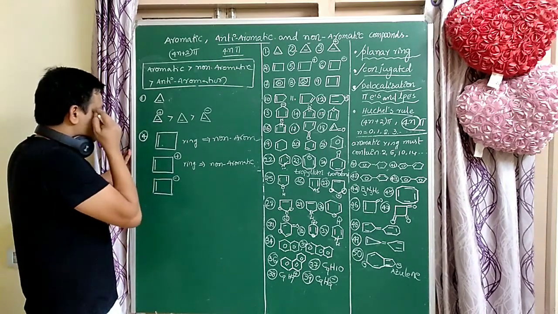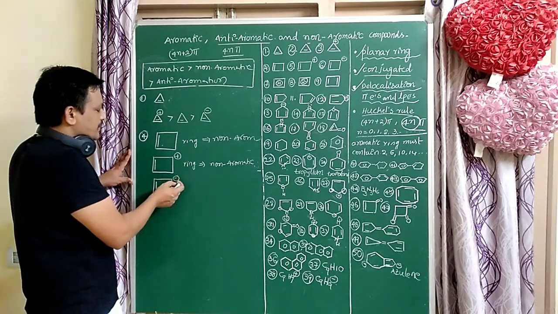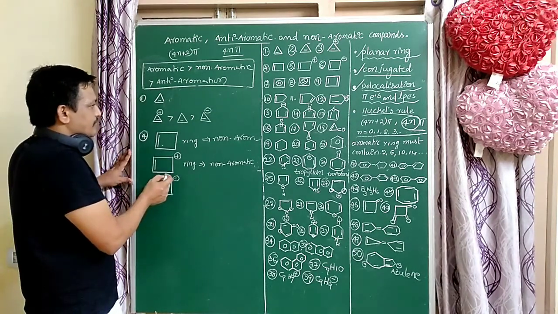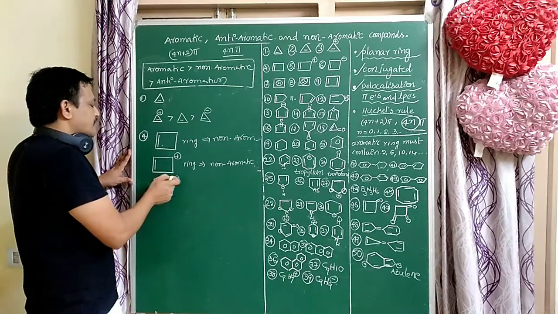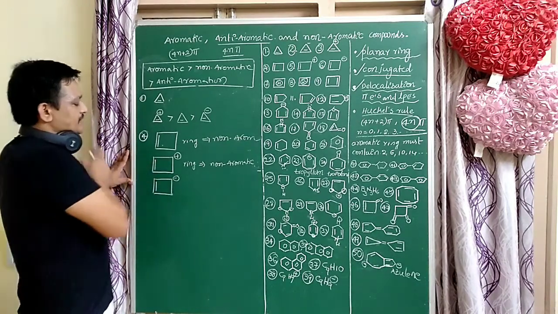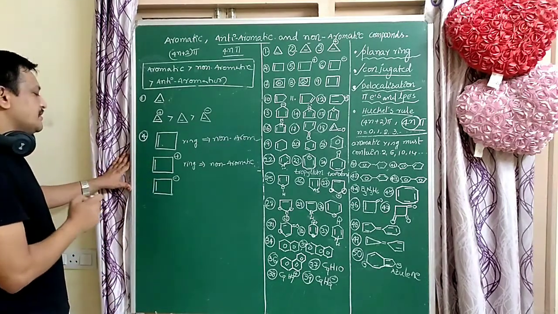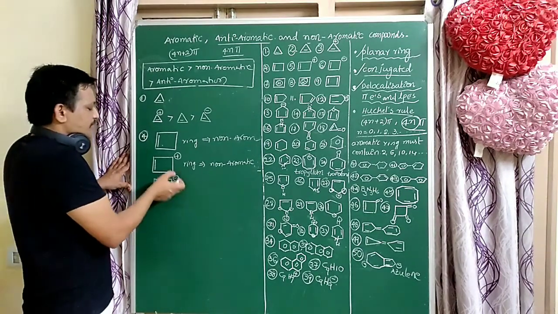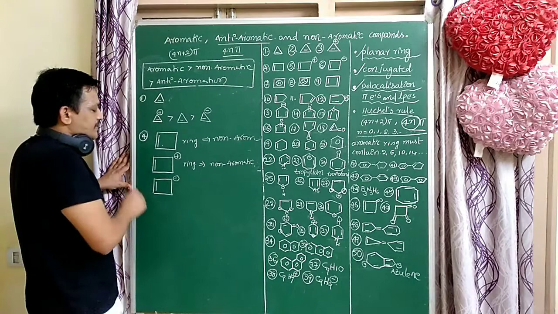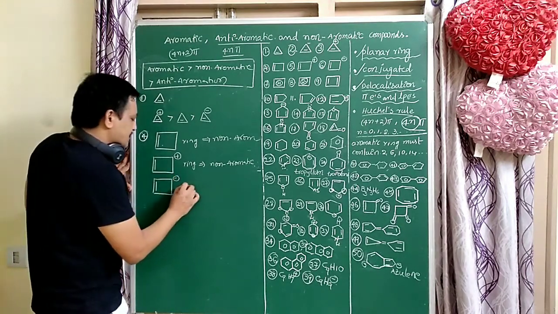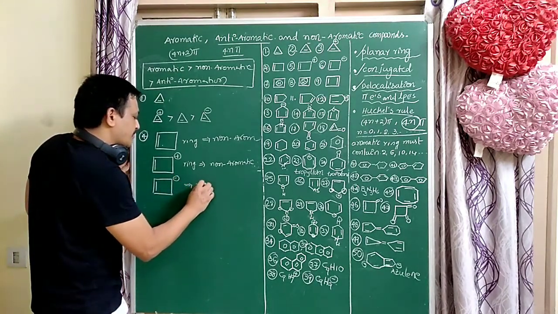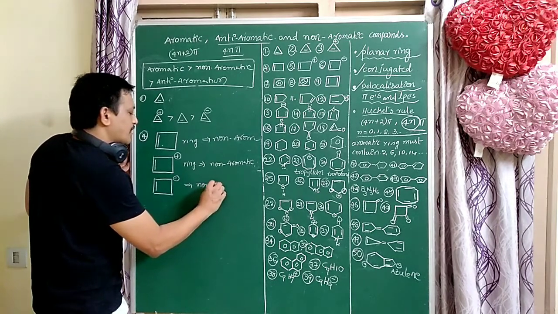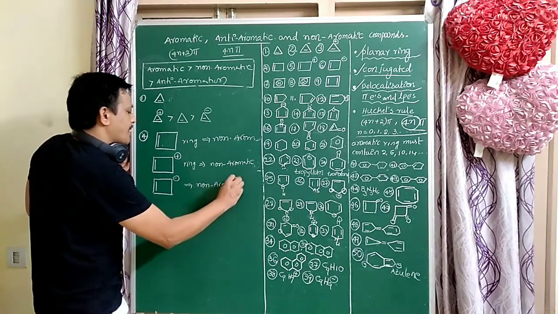Here pi electrons and here the lone pair are involved in conjugation, involved in delocalization. These electrons are delocalized, but not throughout the ring, only up to this carbon. So ring conjugation is not completed. So this is also a non-aromatic compound.